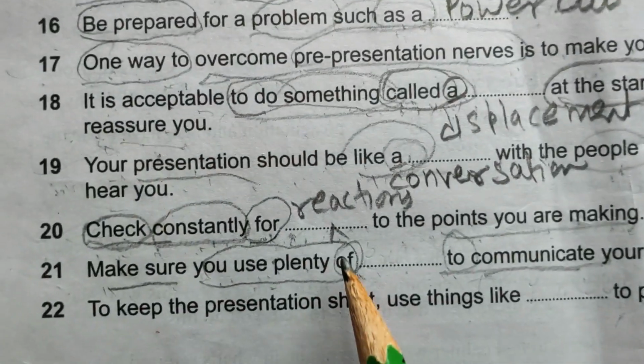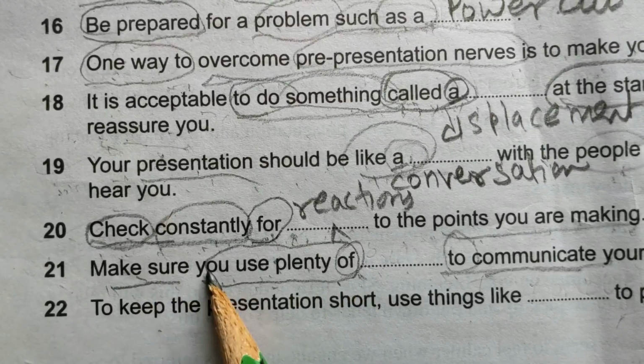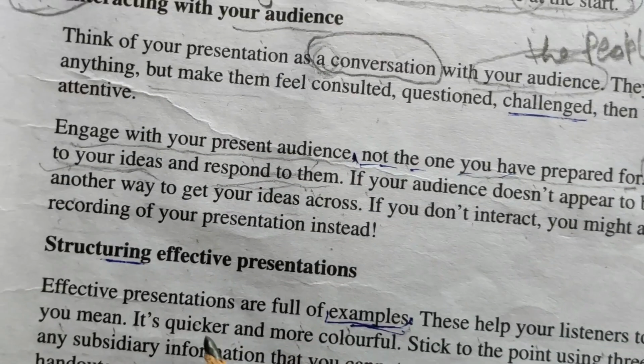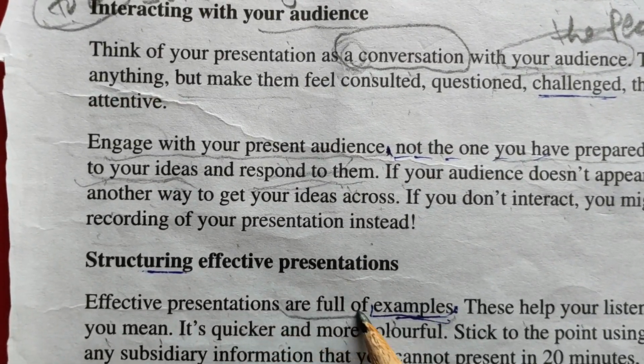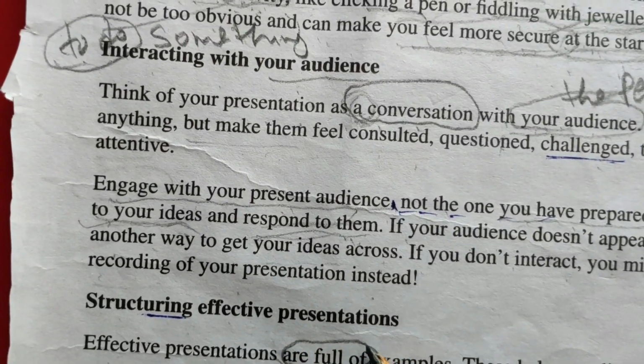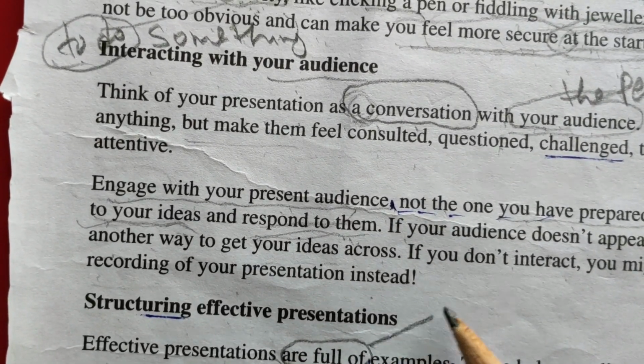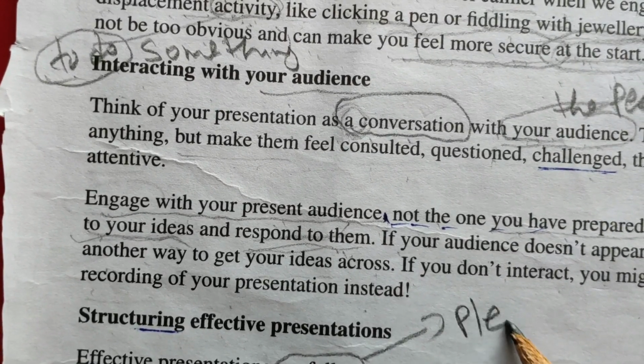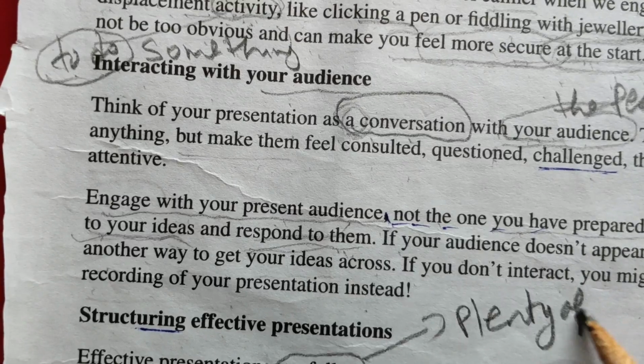I told you, make sure you use plenty of. Instead of using plenty of, the writer has used the words full of.